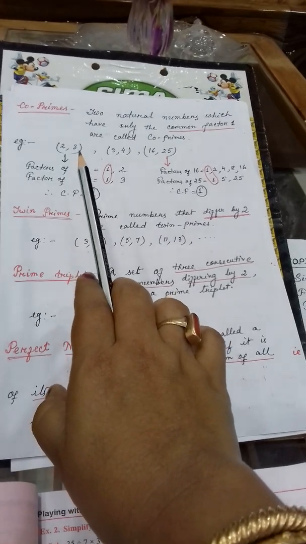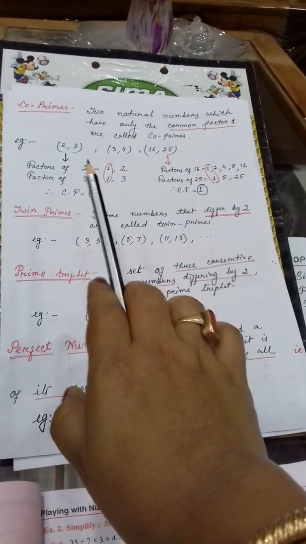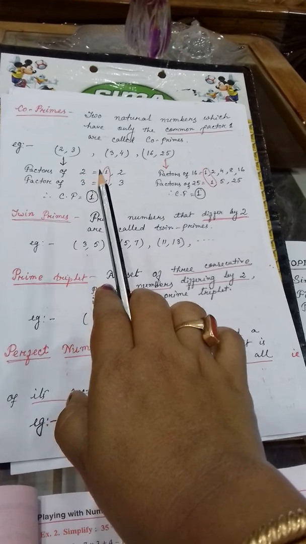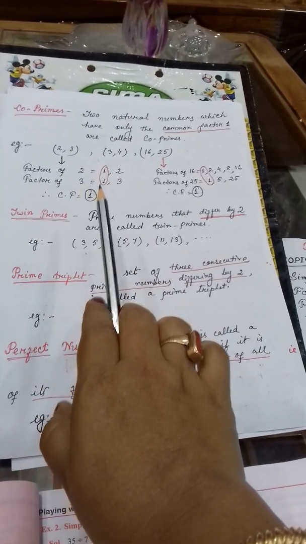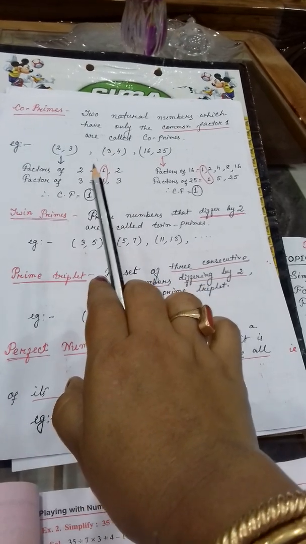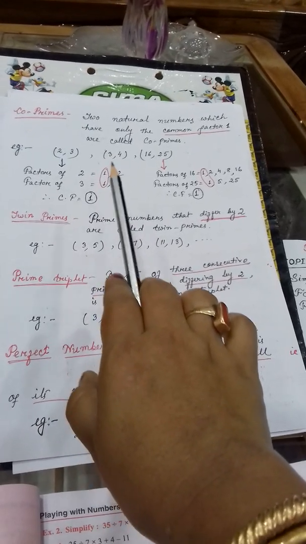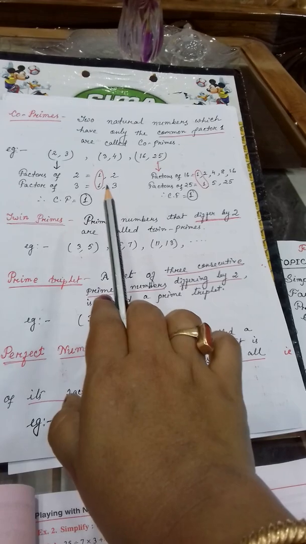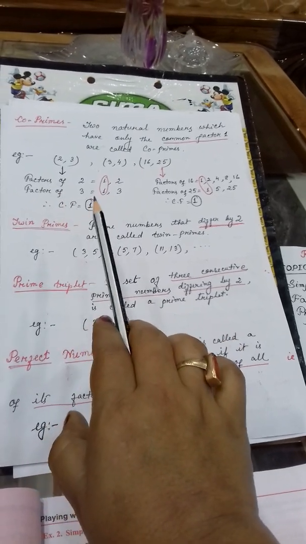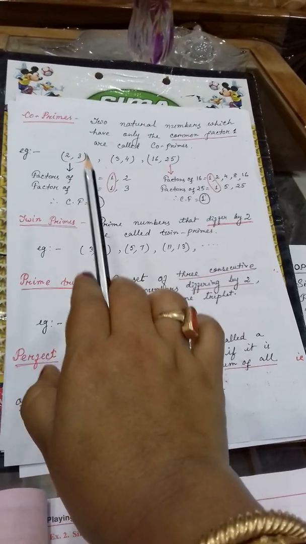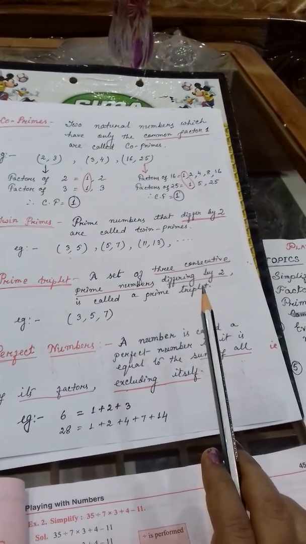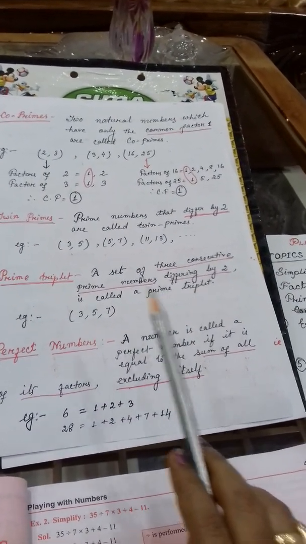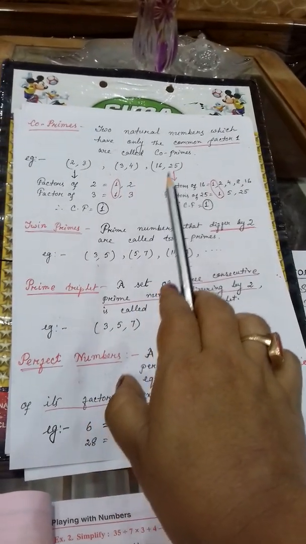See, 2 and 3 I have taken. If you take the factors of 2, it's only 1 and 2. And if you take the factors of 3, it is 1 and 3. So, among these 4 factors, which is the common factor? It is 1. So, as the common factor is 1, 2 and 3 are known as what? Co-prime numbers. Got it?